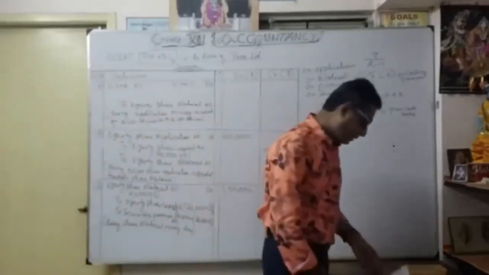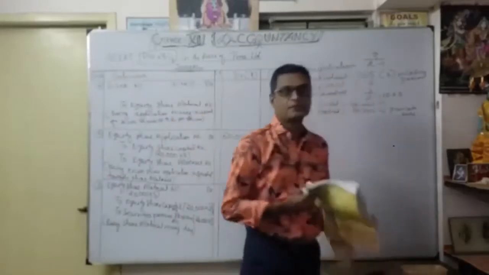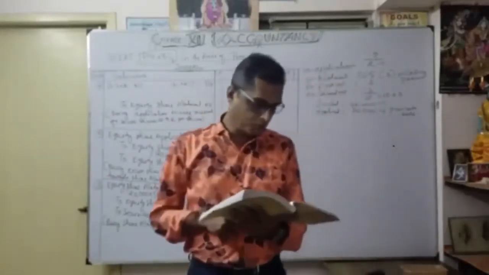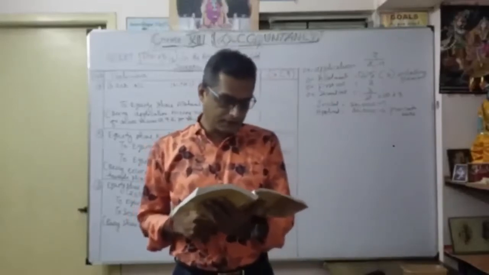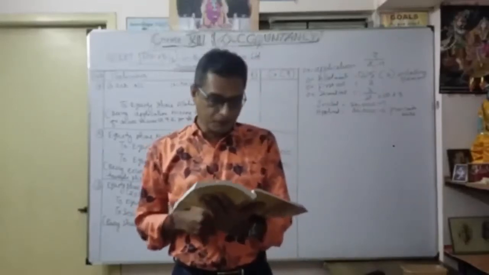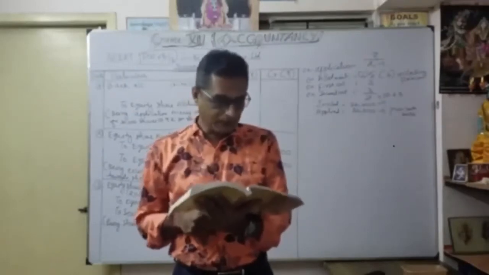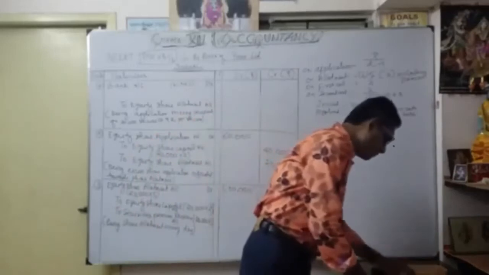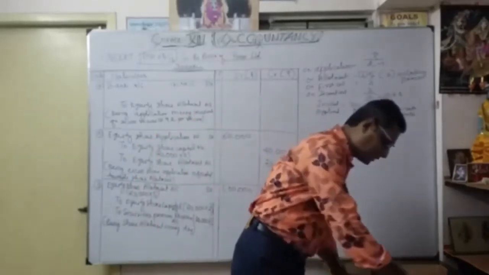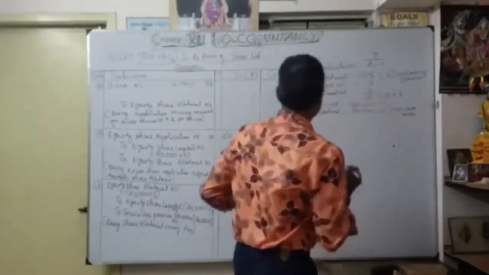Now see, Mr. Mohit. Once again take your NCERT book. Mr. Mohit, to whom 400 shares were allotted, failed to pay the allotment money and the first call. So here, failed to pay allotment money. So now we are going to calculate working note number 1.